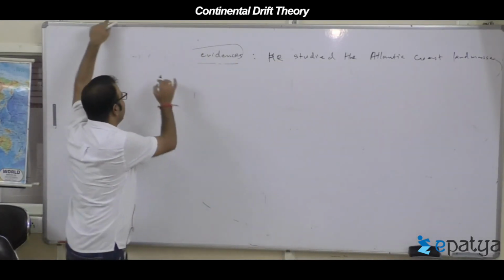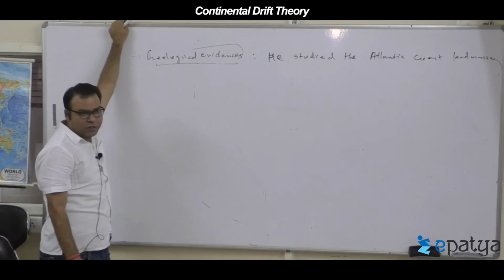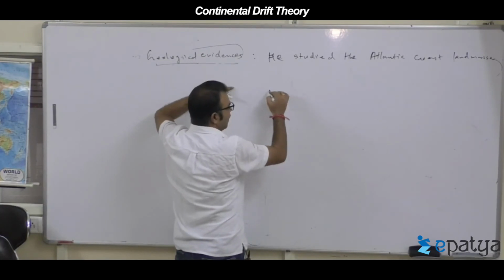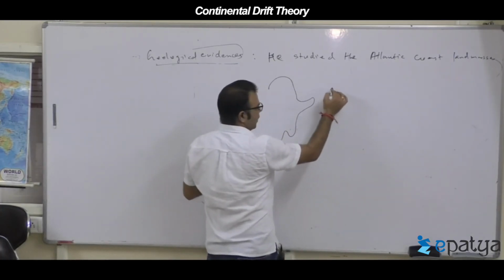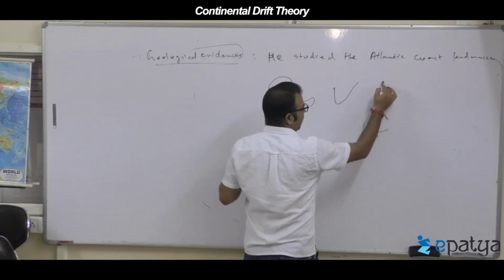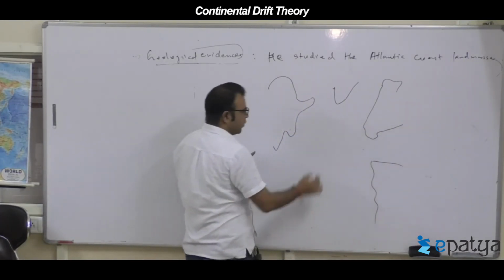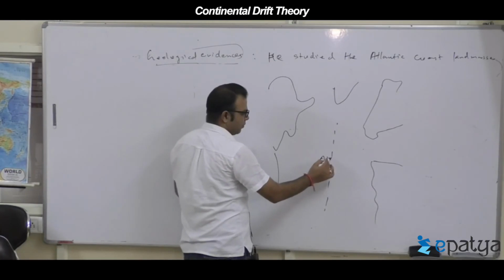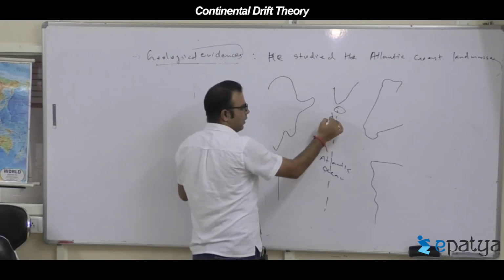If you look at the Atlantic coast, especially this Greenland part, the European part, and the African landmass, this is the mid of the Atlantic Ocean. This is Iceland.